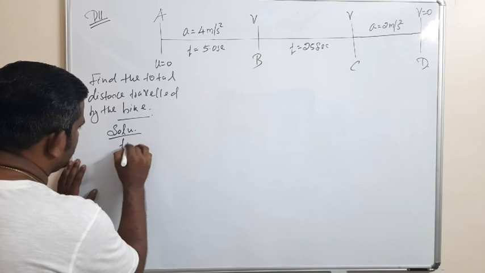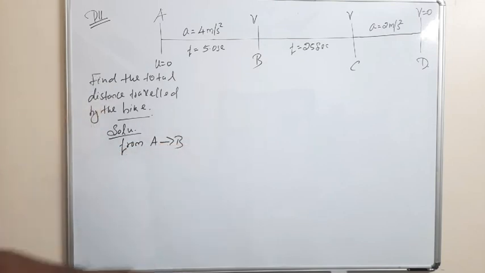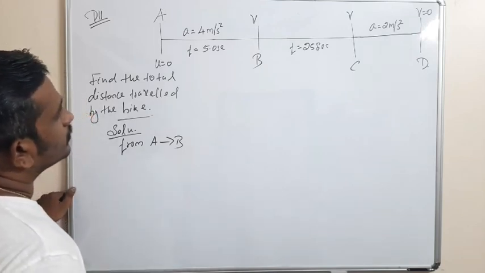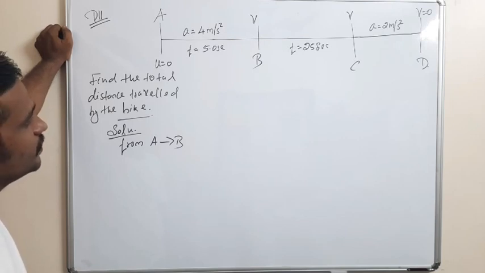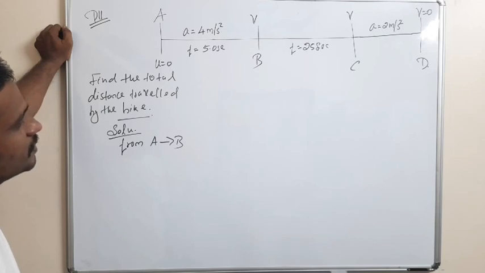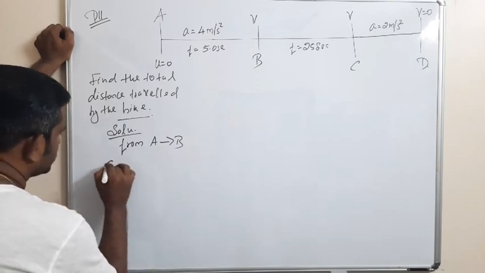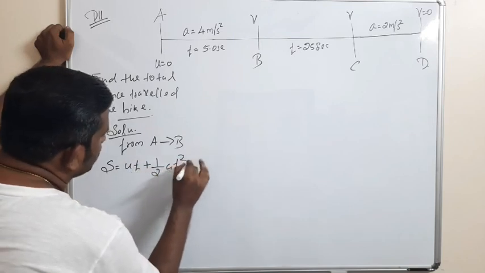So first I am considering the motion from A to B. The distance traveled from A to B: we can use the equation s is equal to ut plus half at square.